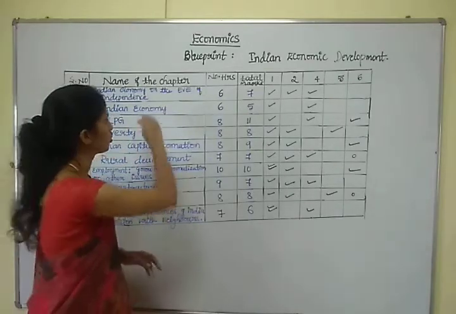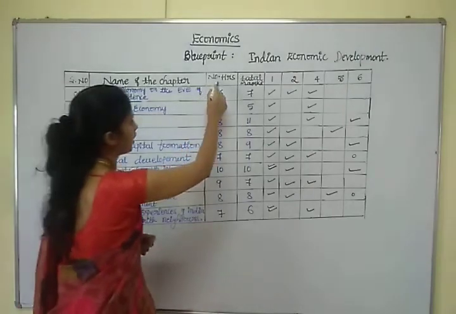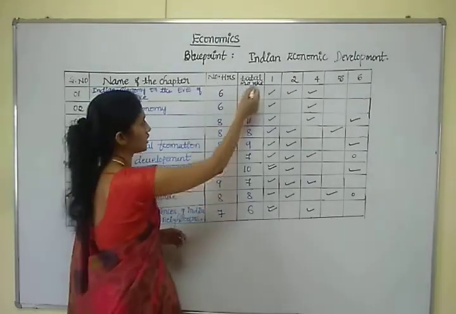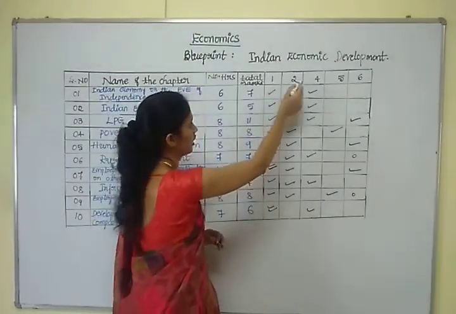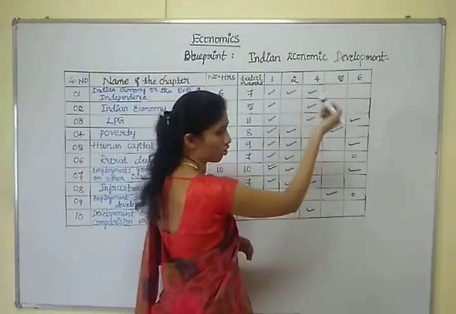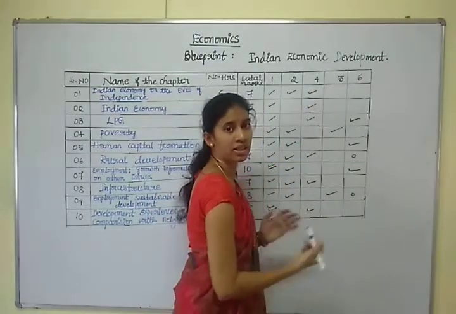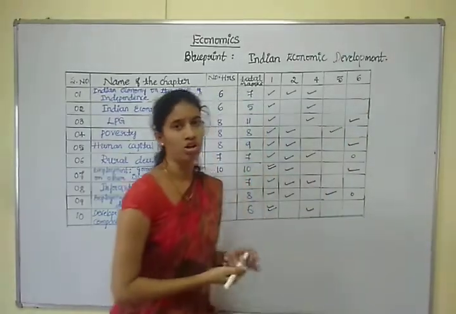Okay, so in the blueprint, this is the chapter's name. This is the number of hours to explain these chapters. This is the allocated marks. It's 1 mark question, very short question. It is 2 marks question, short question. 4 marks, 5 marks. 5 marks means practical oriented question. It is the 6 marks. 6 marks means long question.